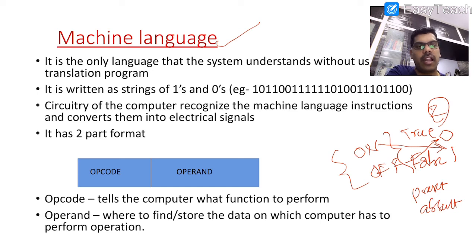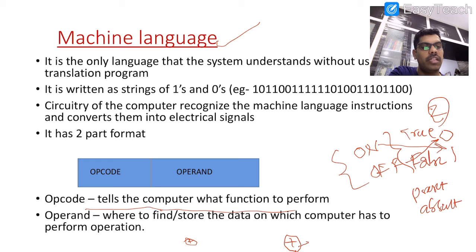Here we have opcode and operand. Operand is a variable or a character which is going to be assigned with the operator. What is an operator? An operator is a symbol which can perform some operation. Opcode tells the computer what function to perform. Suppose plus. What is plus? It is an opcode.